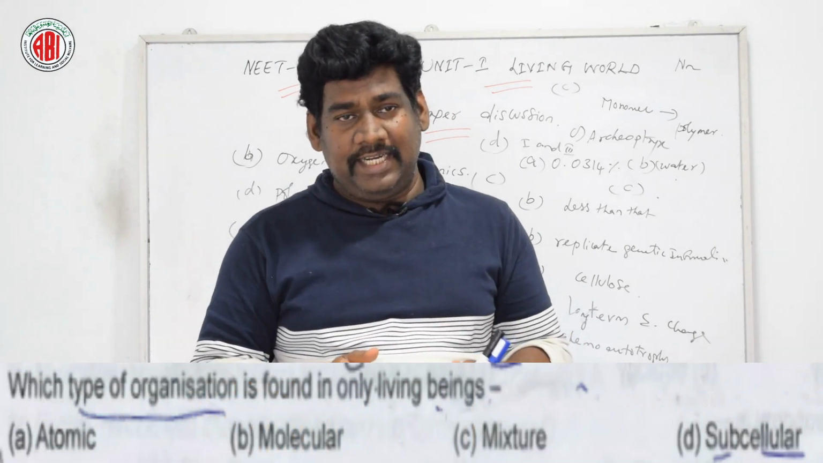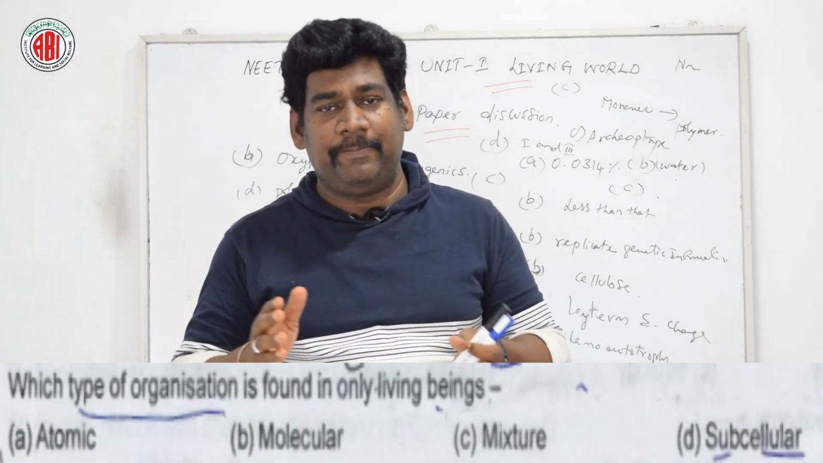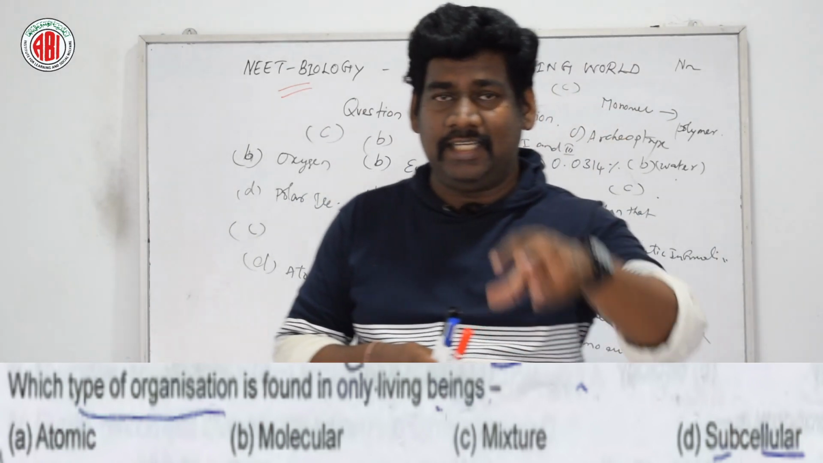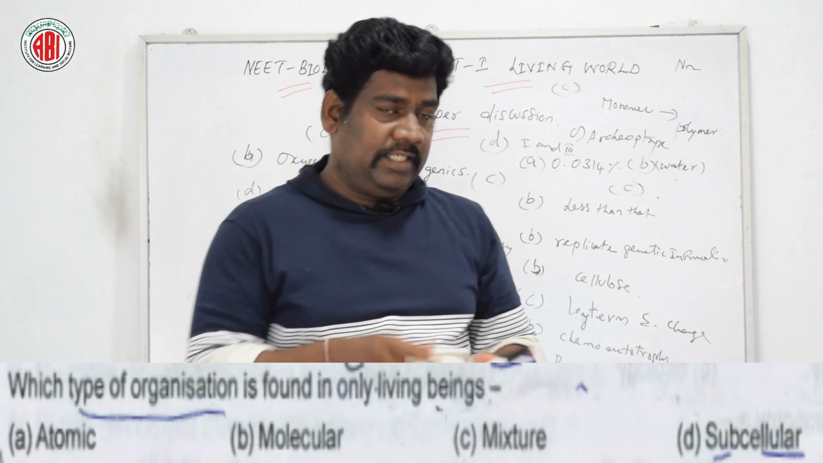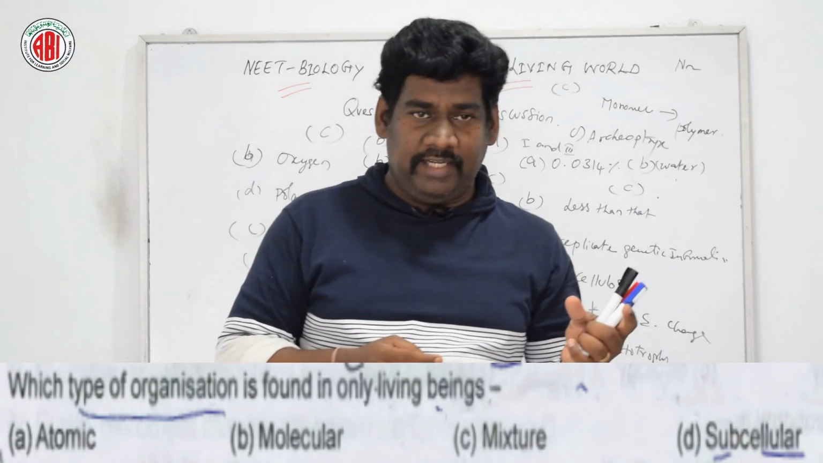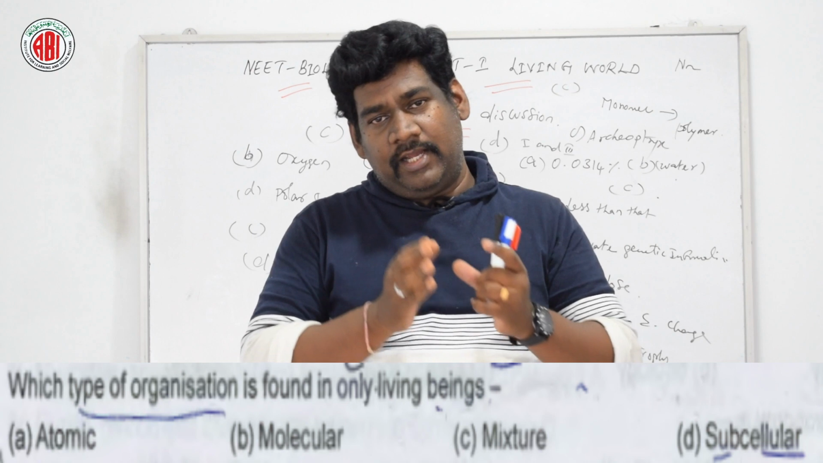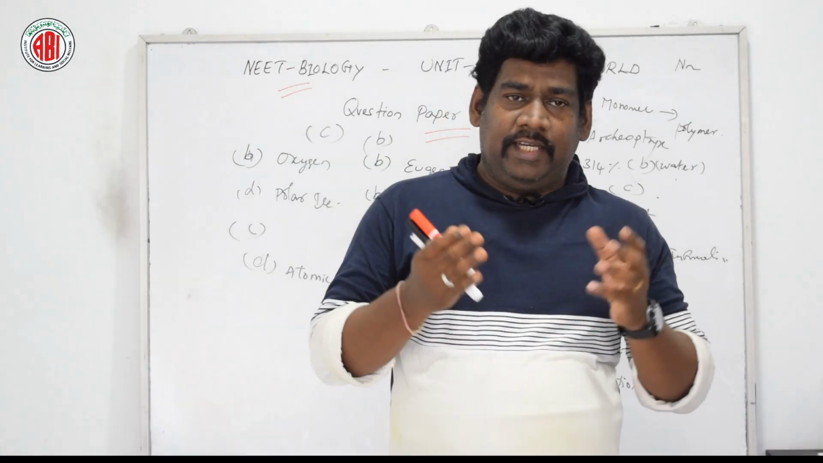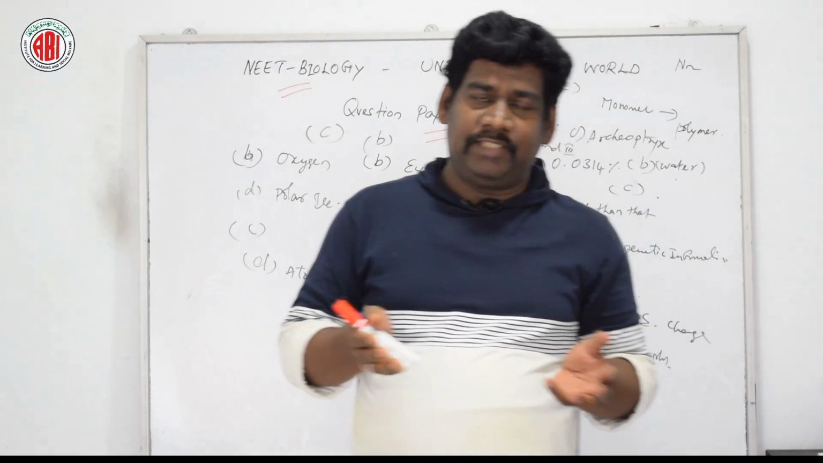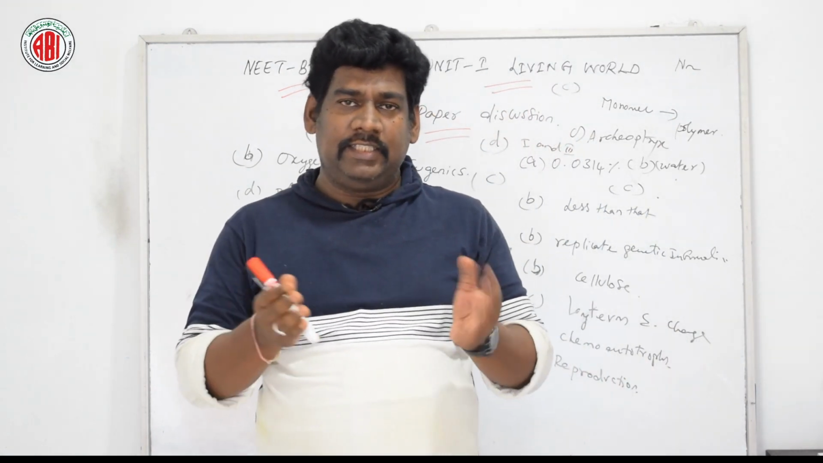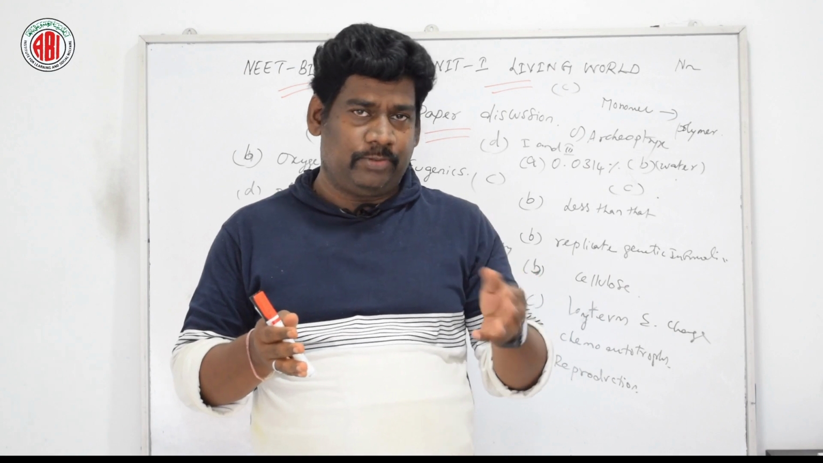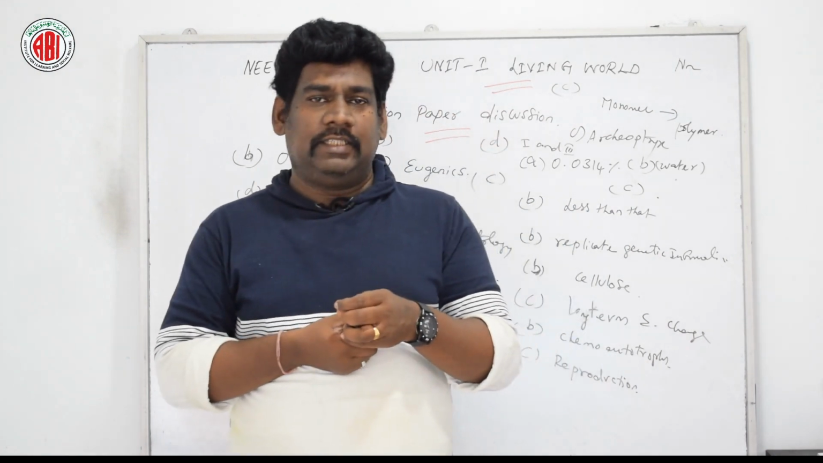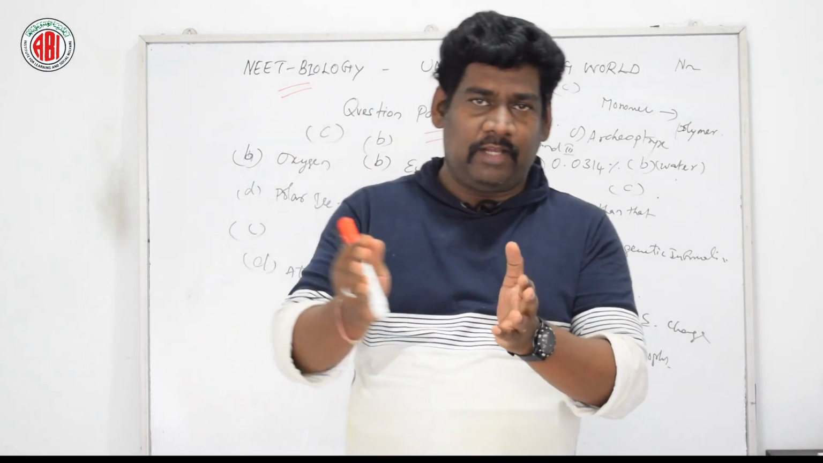Which type of organization is found in only living beings? What type of organization is present in the living beings? Here are 4 different categories: atomic level, molecular level, mixture level, subcellular level. Okay. So the living organisms are made up of cells. And this cell leads to formation of tissue. Tissue leads to the formation of organ. So according to this particular question, the answer is option D, that is subcellular level.